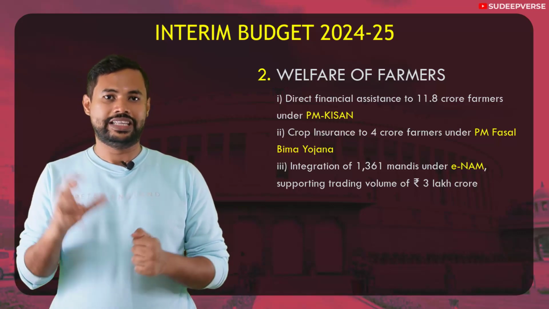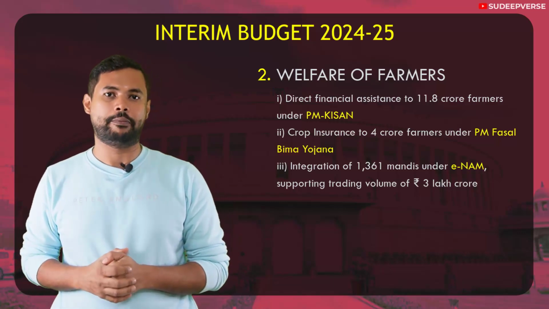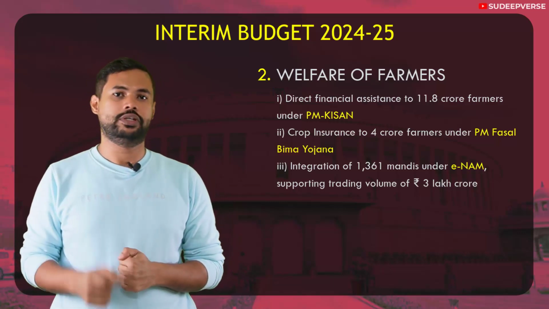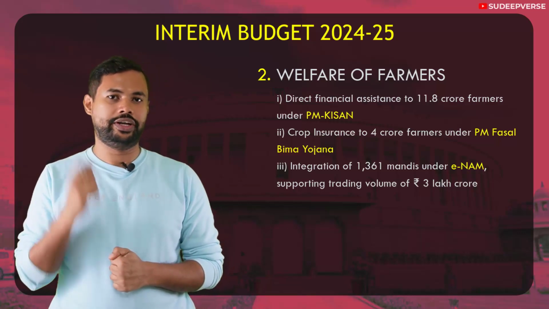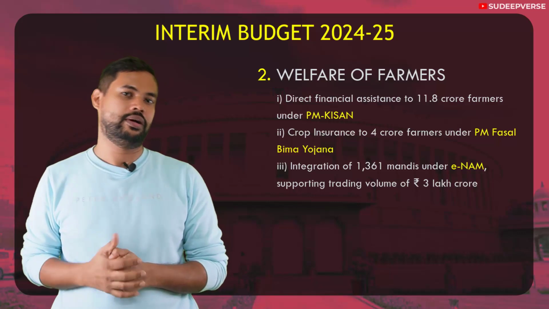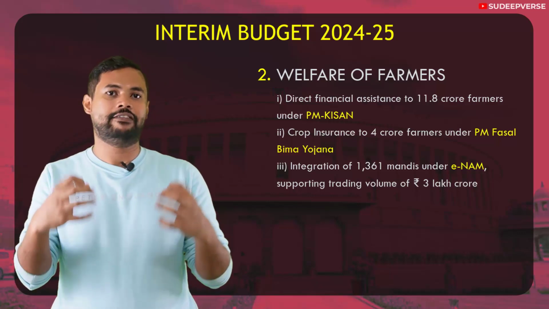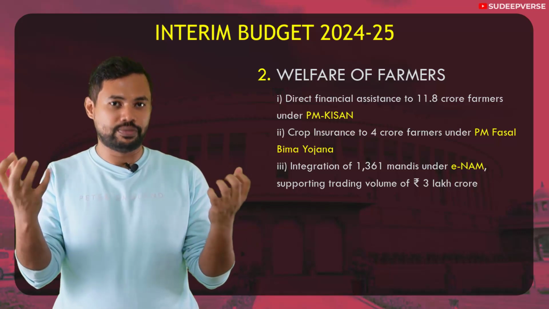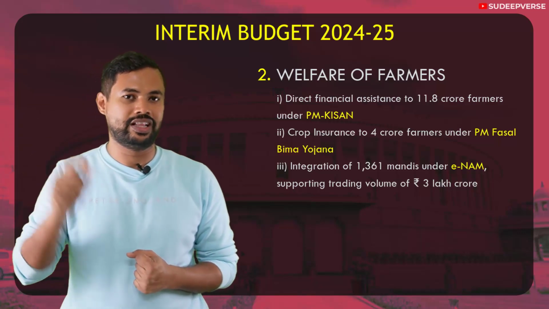And the last is the integration of 1,361 mandis under the program of eNAM. eNAM is the Electronic National Agricultural Market. As you know, in India, the agricultural market is highly fragmented. Every state has implemented APMC acts and they have their own mandis, and these mandis are the places where the farmers are mandatorily made to sell their produce.